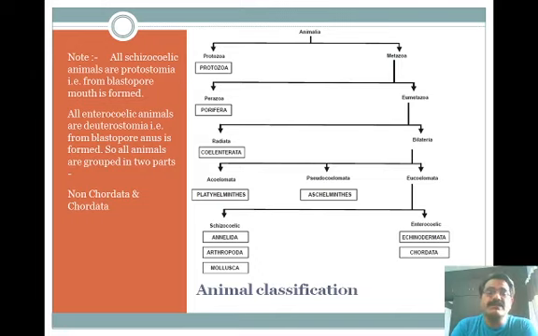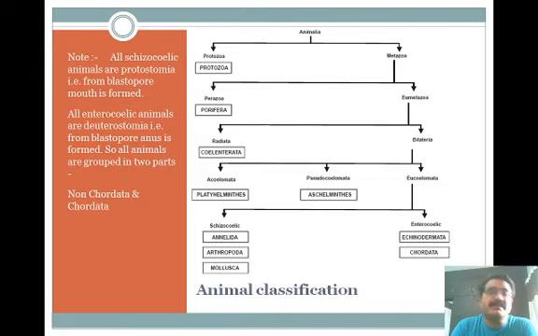Acoelomates are nothing but the platyhelminths, and up to the platyhelminths the animals are acoelomates. Then from the aschelminths there is a start of the development of the secondary body cavity, so they are known as the pseudocoelomate animals. And the eucoelomates are those having the ability to have the secondary body cavity. Eucoelomates are the schizocoelic animals and the enterocoelic animals.